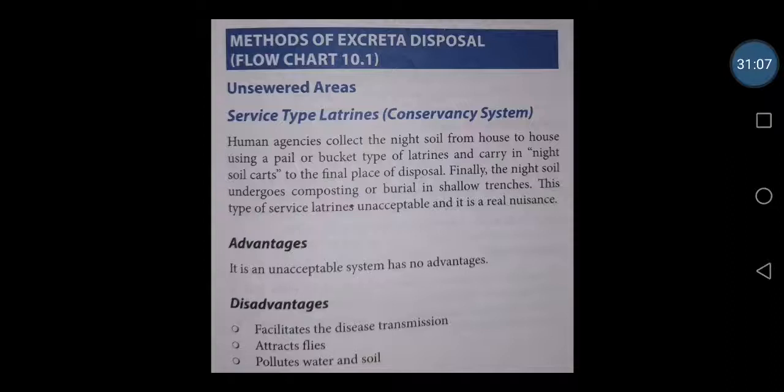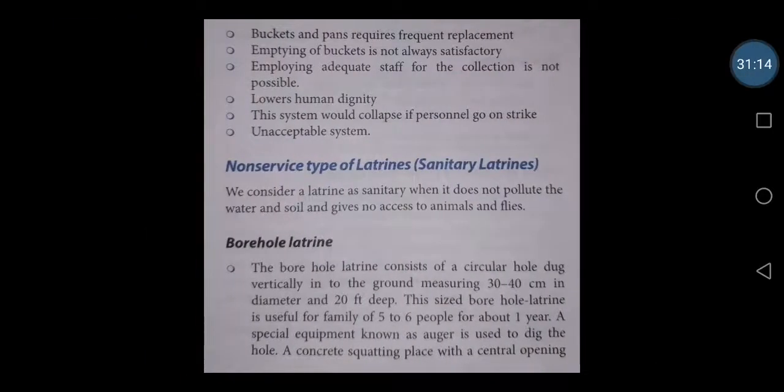Moreover, it has various disadvantages: it can transmit diseases, it can attract flies, it can pollute the water and soil. Even the buckets and pans require frequent replacement. It has a foul smell, and emptying of the bucket is not always satisfactory. It lowers human dignity. Who will do such a job in this generation? All are educated and no one would like to do such a job. So it is a very unacceptable system.